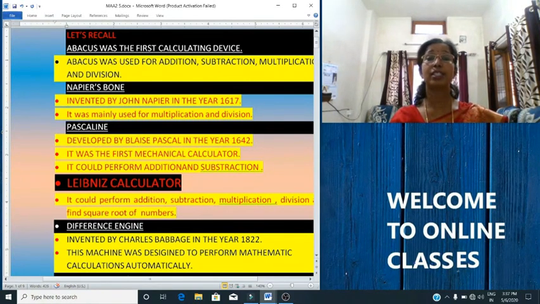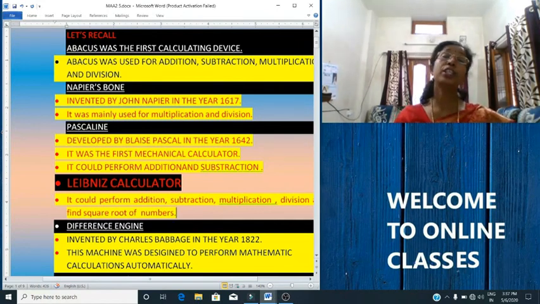The next device we studied is Napier's bone. It was invented by John Napier in the year 1617. He used bones to make this device. This device could do multiplication and division.